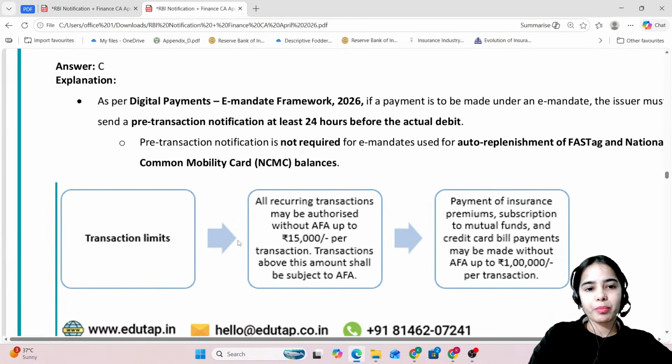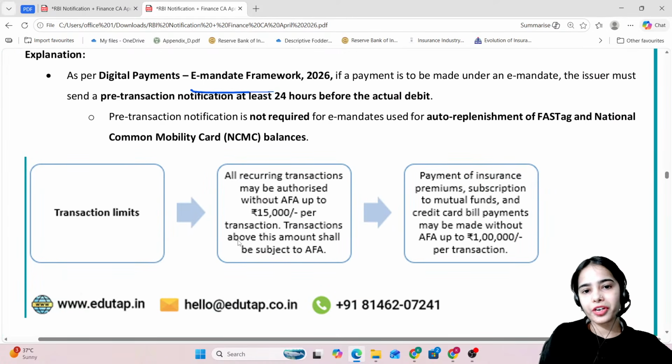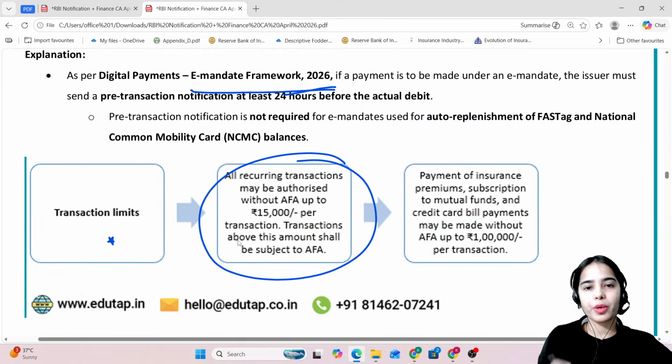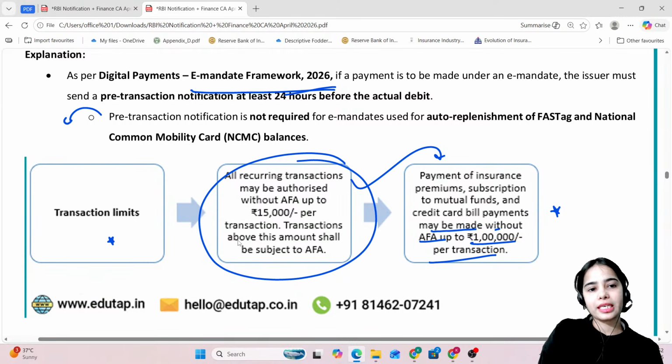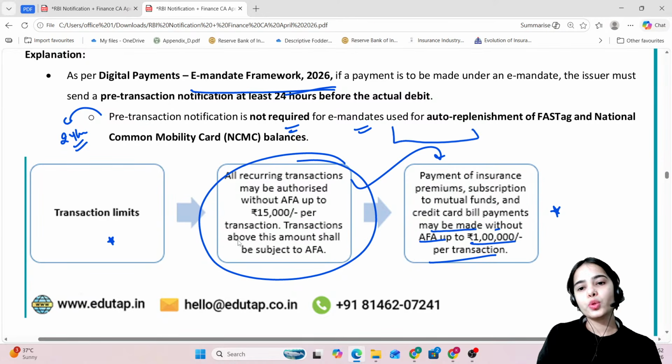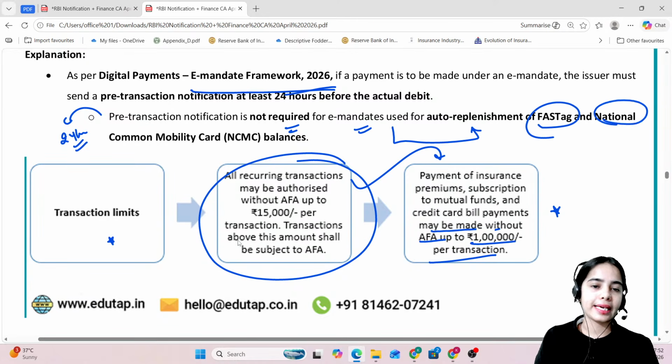So basically the digital payments e-mandate framework was released, in which it was said that all recurring transactions may be authorized without additional factor authentication up to 15,000 per transaction. For the payment of insurance premiums, subscription to mutual funds, and credit card bill payments, they may be made without AFA up to 1 lakh per transaction. The transaction notification that has to be sent 24 hours before the transaction is not required for e-mandates used for auto replenishment of the FASTag and the NCMC balances.